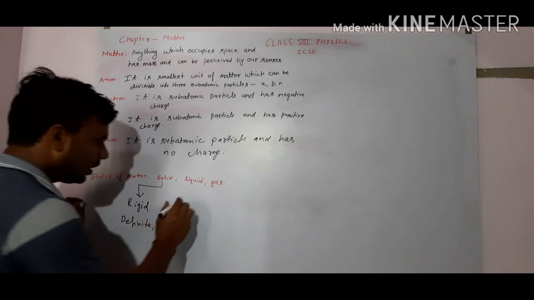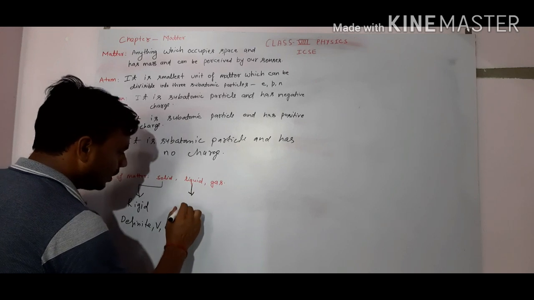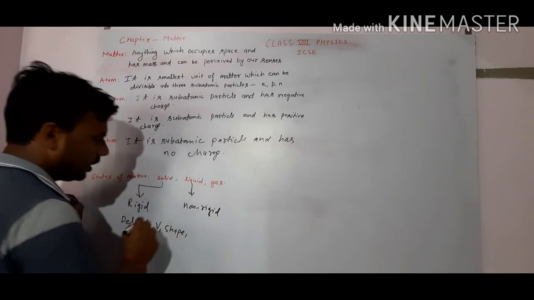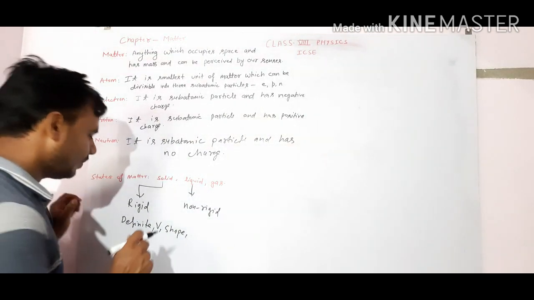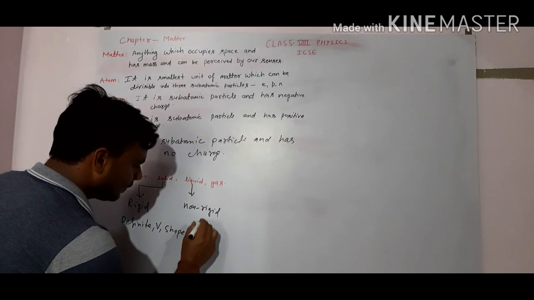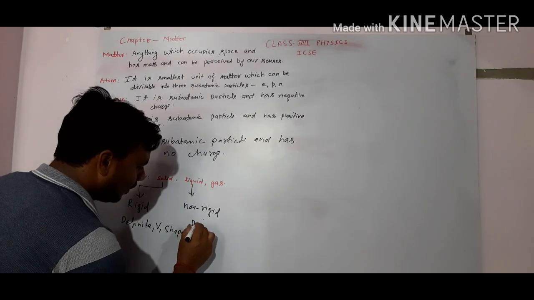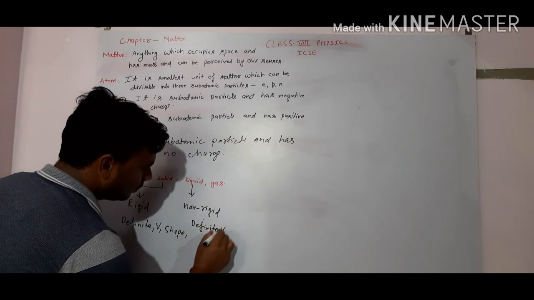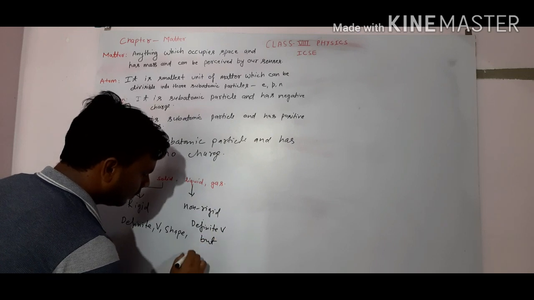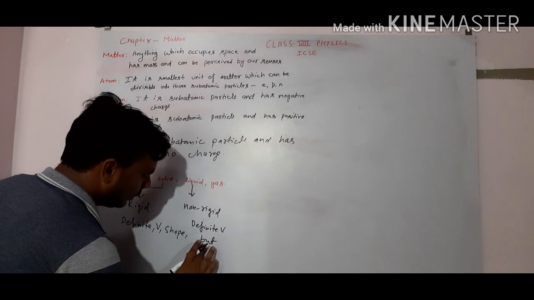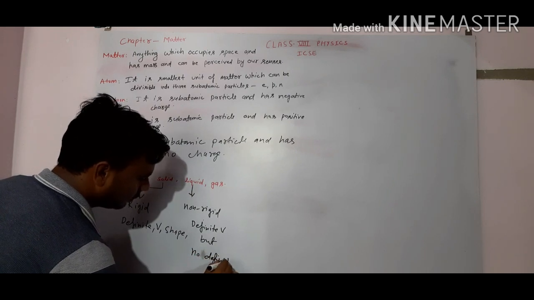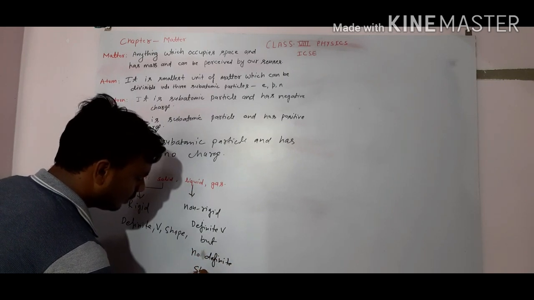Same way, what is liquid? Liquid is non-rigid. It can be very slightly compressed and it has definite volume but no definite shape.